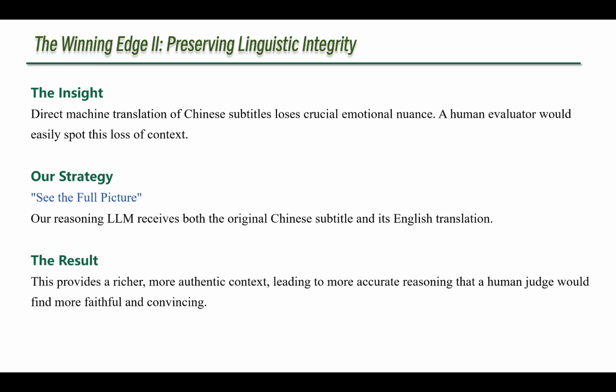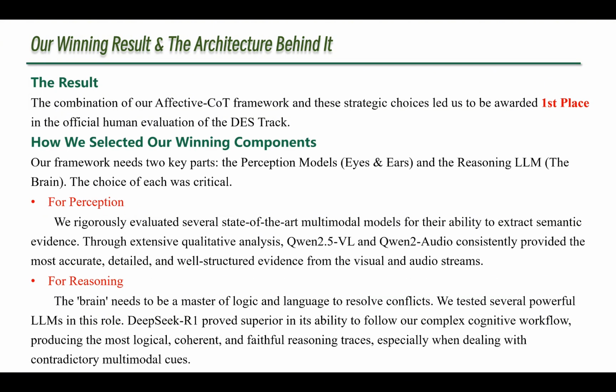Our strategy was to see the full picture. Our reasoning LLM was given access to both the original Chinese subtitle and its English translation. The result was a richer, more authentic context, leading to more accurate reasoning that a human judge would find more faithful and convincing. In summary, the combination of our Affective-CoT framework and these two key strategic choices, aligning with human preference and preserving linguistic integrity, led us to be awarded first place in the official human evaluation of the DES track.